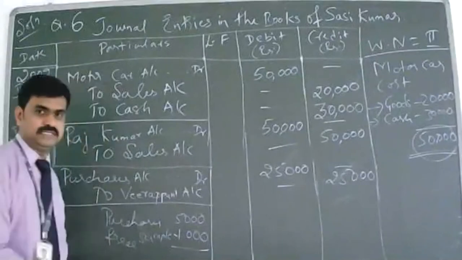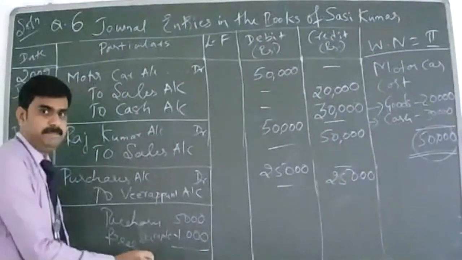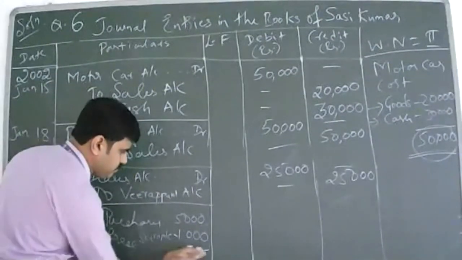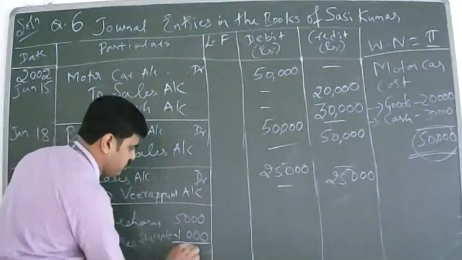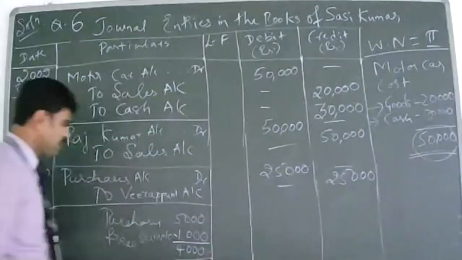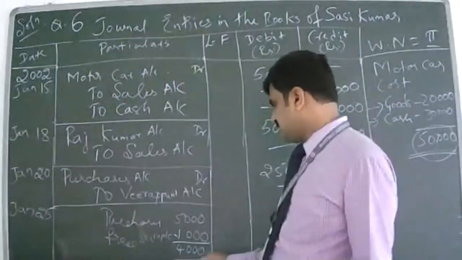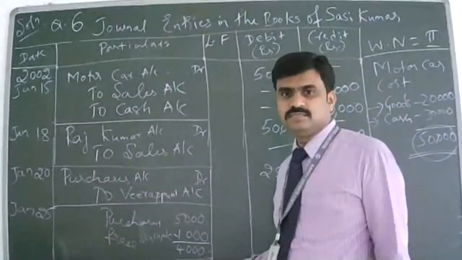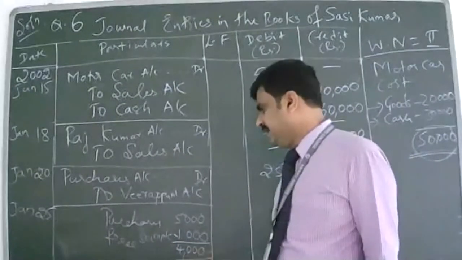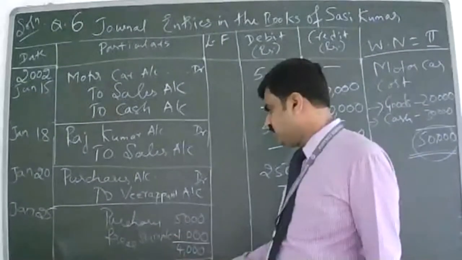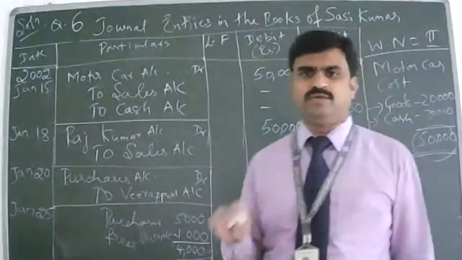So what happened to my purchases now? How much will it become? 4,000. My purchases reduced or not? Yes or no? My purchases reduced. So if I want to reduce the purchase account, how to reduce?